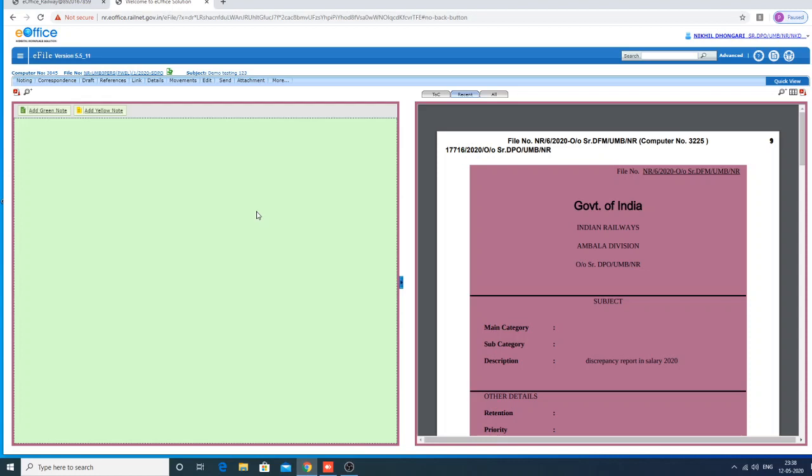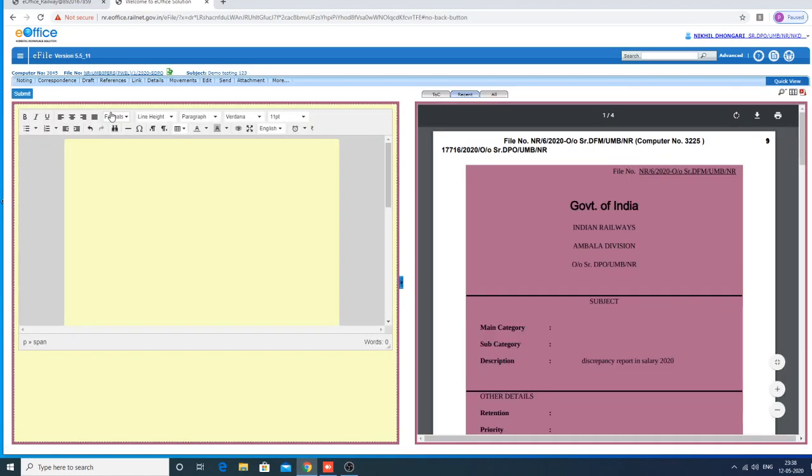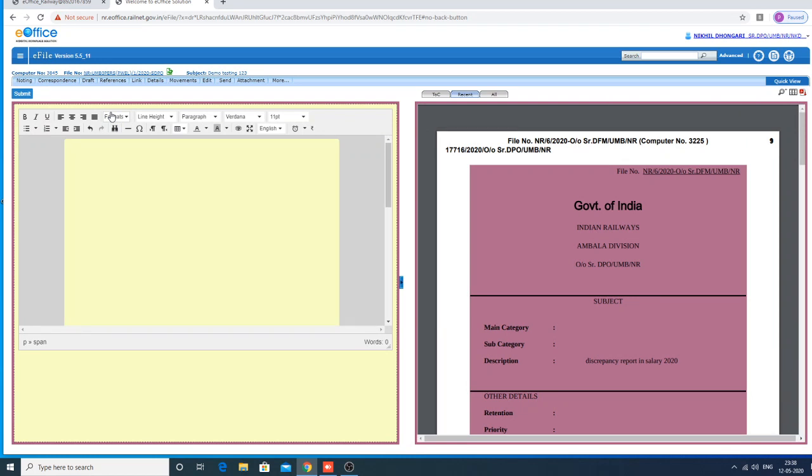Now we will see about the yellow note. Add yellow note, I'm just clicking. What is the major purpose of the yellow note? The note creator may be a dealer, office superintendent, or subordinate officer. If he is not sure about the subject of the file he is creating, especially the noting part, he is not confident on the rule position part, or it is a new subject, or maybe he is a new recruit to the organization.